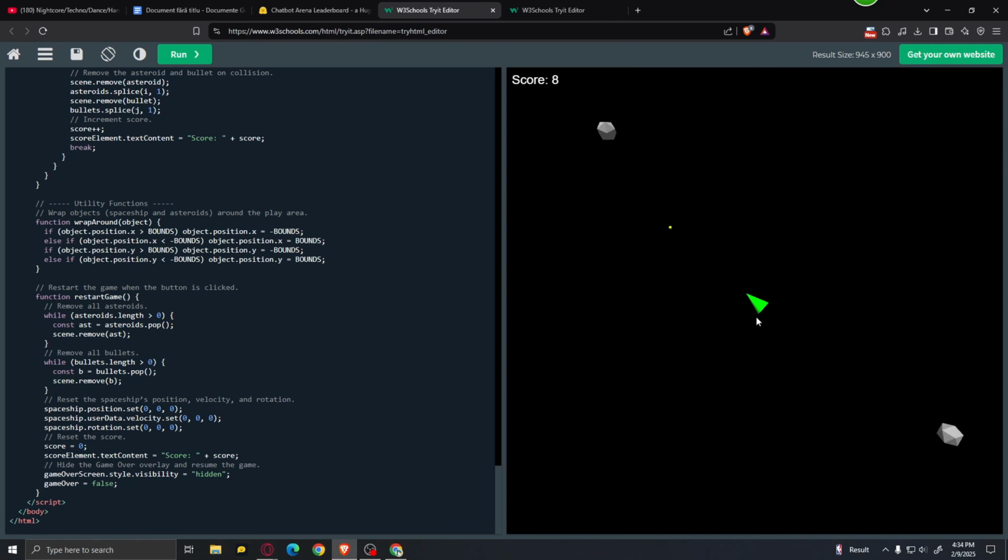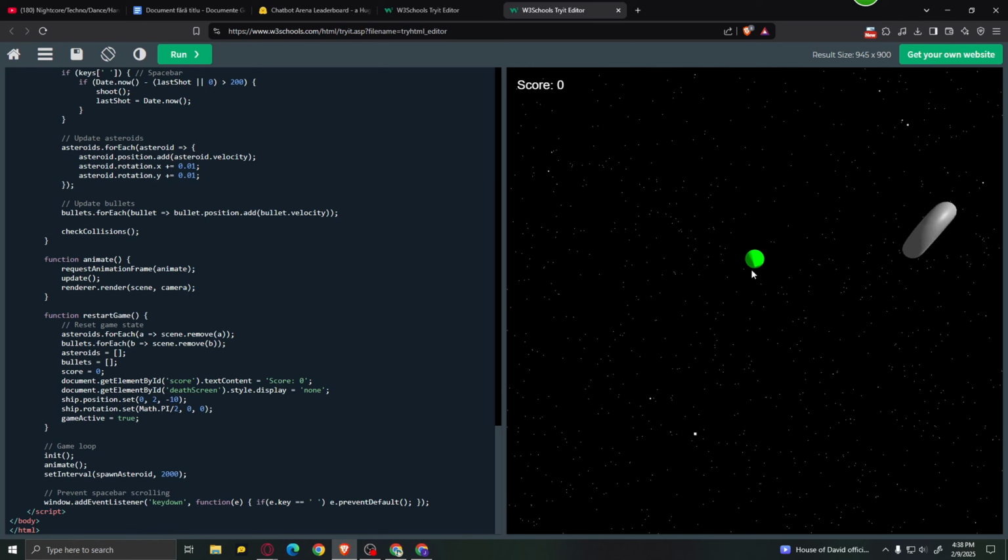We have these 3D asteroids coming at us, and we can also shoot them, and we have a game over screen. So yeah, I can say that ChatGPT handled this prompt pretty well, even if the game is a bit buggy. But let's move over and see how DeepSeek handled this prompt.